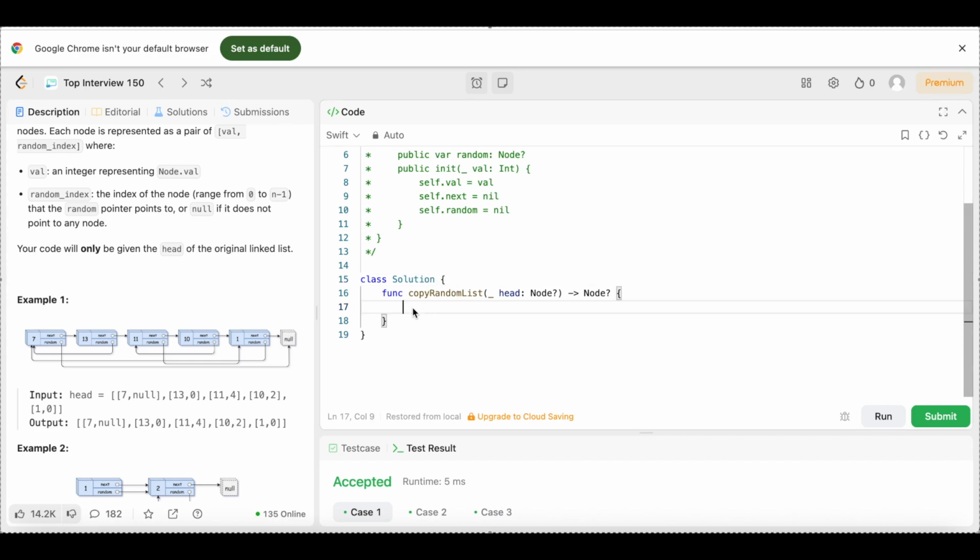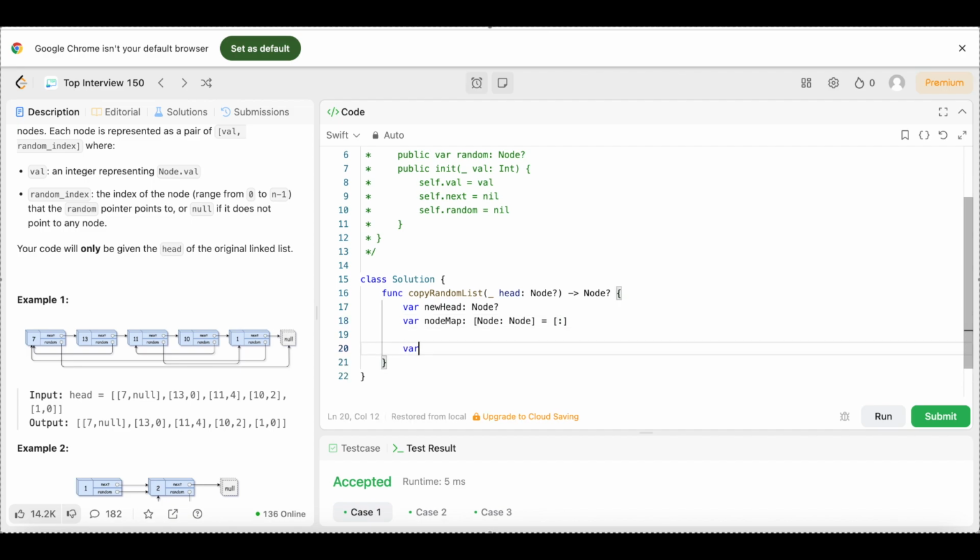First thing we are going to do, we're going to declare a variable. We're going to call that new head, and that's going to be a node, an optional node. Then we're going to come down here and declare another variable called node map, and that is going to be a hash map of nodes. The key is going to be a node, the value is going to be a node. We're going to initialize that with a blank dictionary like this.